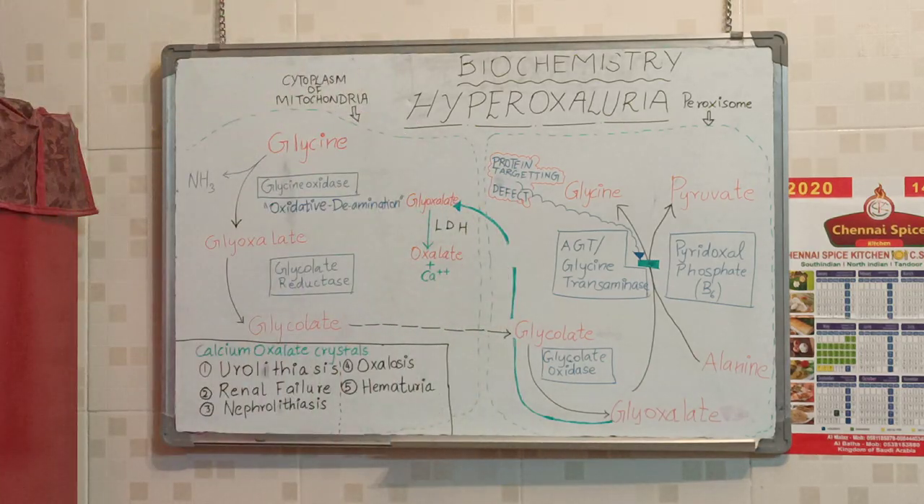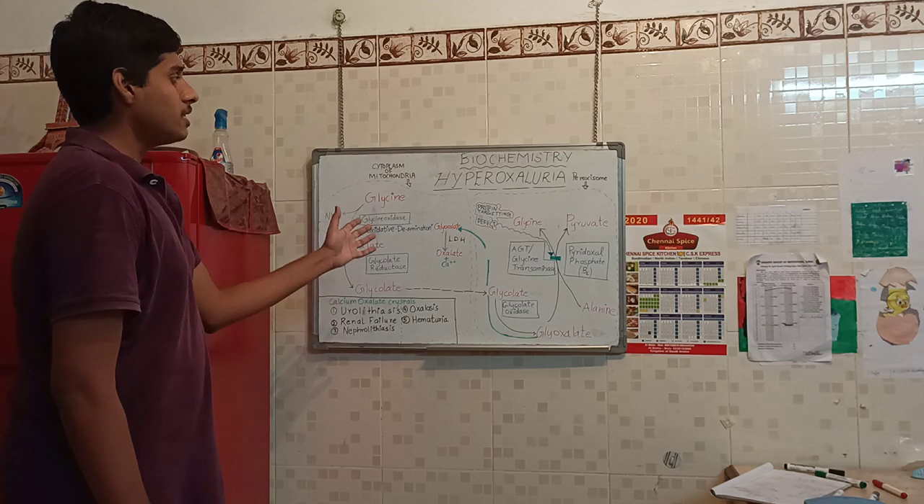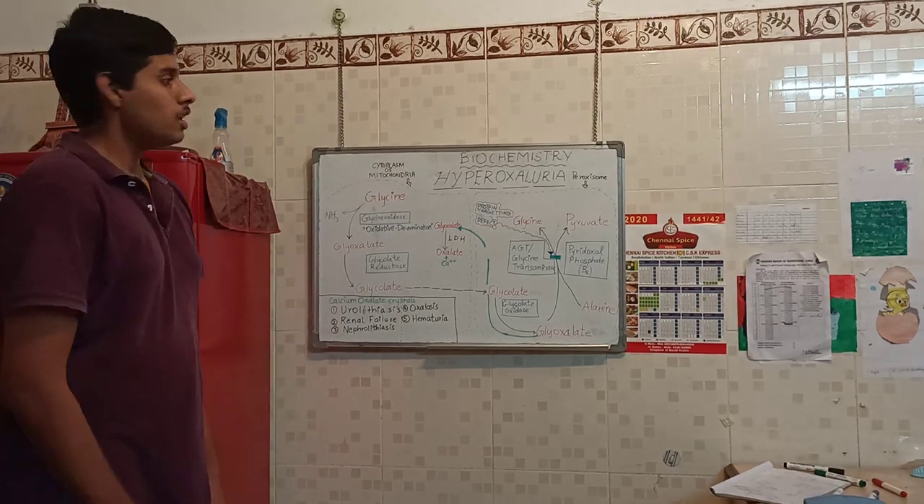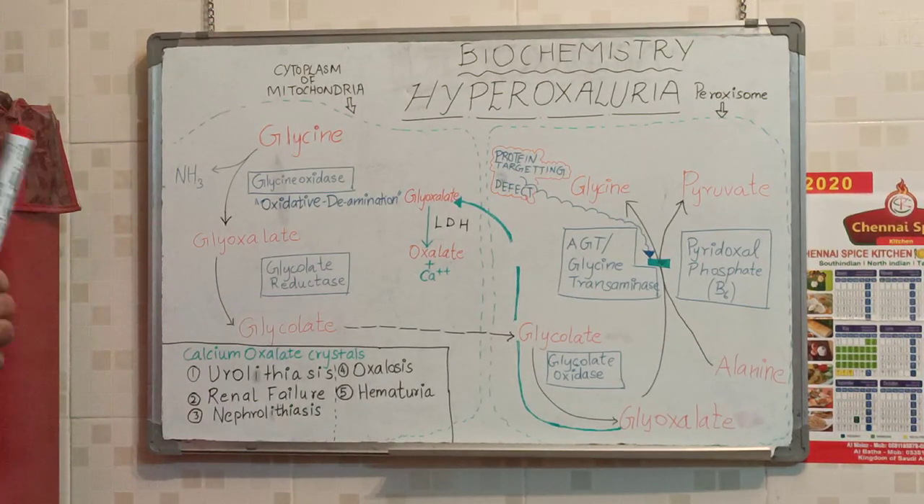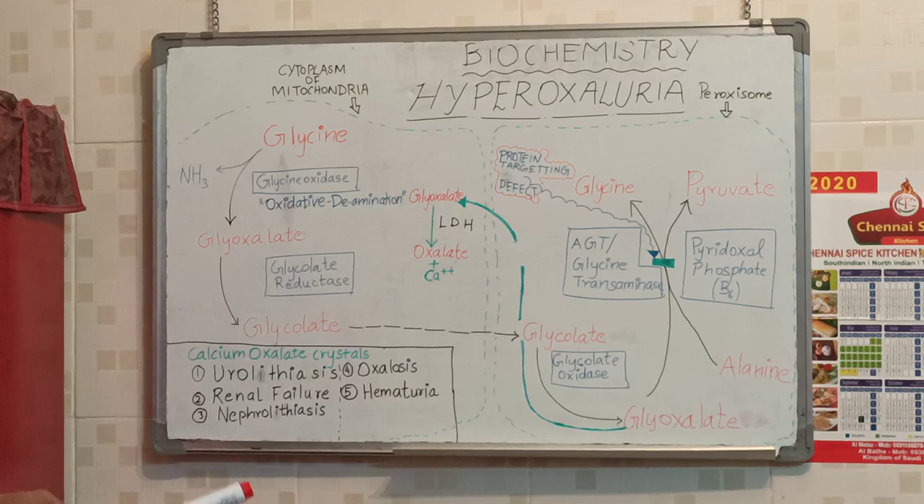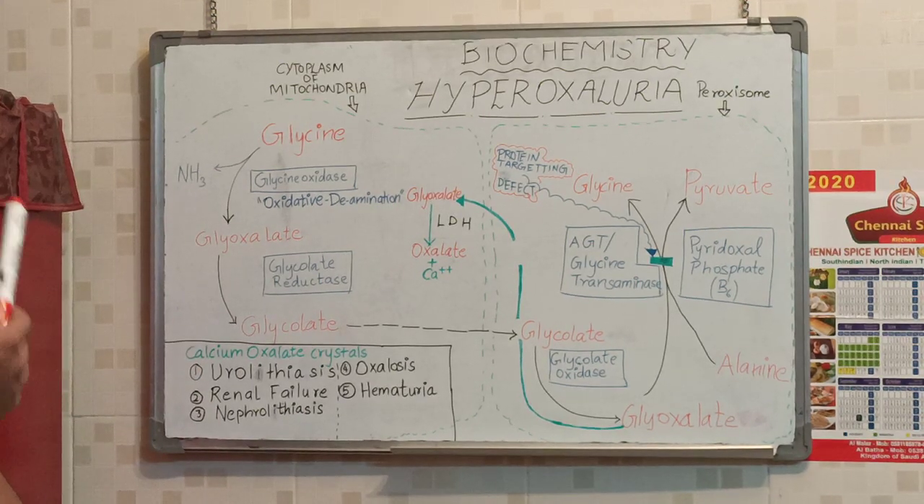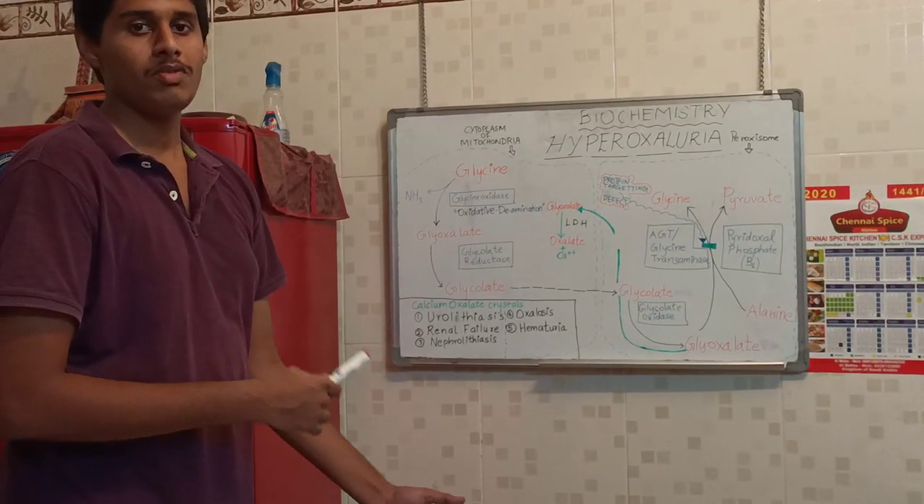So today we're going to see about the biochemistry of hyperoxaluria. Basically, hyperoxaluria: oxal defines oxalate, uria defines, as you all know, urine. Basically, hyperoxaluria is a normal physiological condition wherein, if anyone takes an oxalate-rich diet like green leafy vegetables, for example green tea, sesame seeds and all, the oxalate will increase in the blood as well as in the urine. So this is normal physiology.